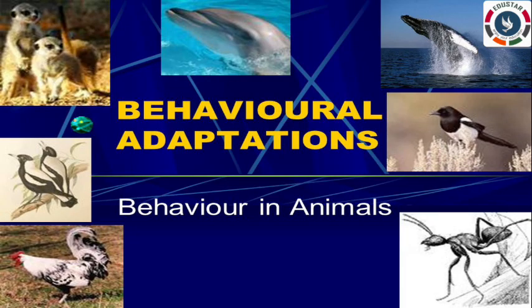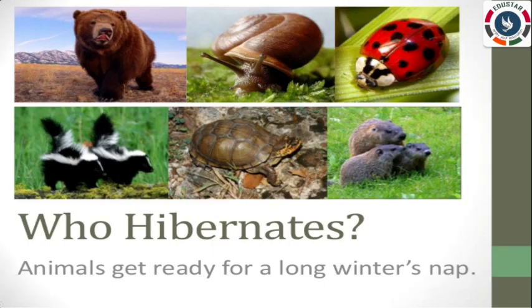The next one is adaptations in behavior. Some animals have different types of adaptation to survive in extreme weather conditions. The first one is hibernation. The deep sleep of some animals like polar bears, lizards and frogs during winter is called winter sleep or hibernation. During summer, they eat a lot of food. In winter, they become inactive and go into deep sleep.